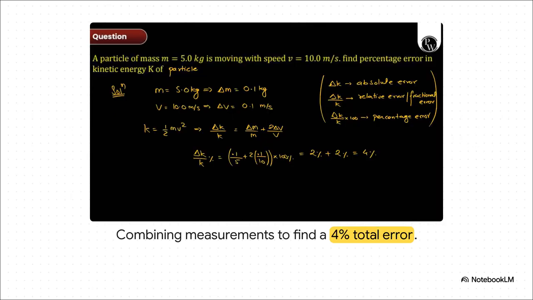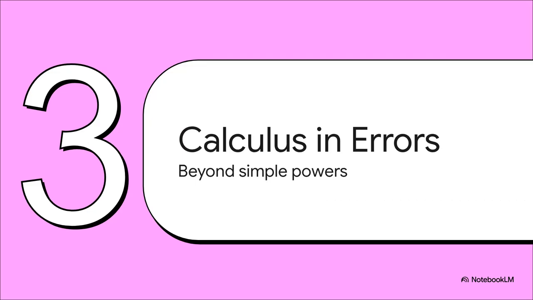We see a really similar compounding effect when we track a moving particle. Kinetic energy is half the mass times velocity squared. If we have a 2% error when measuring a 5-kilogram mass and a 1% error measuring the 10 meter per second velocity, we have to systematically combine them. Because velocity is squared, that 1% error instantly doubles to 2%. We add that to our 2% mass error, and boom, we're looking at a 4% total error margin for the kinetic energy. Now, simple algebra works great for standard power functions, like volume or kinetic energy.